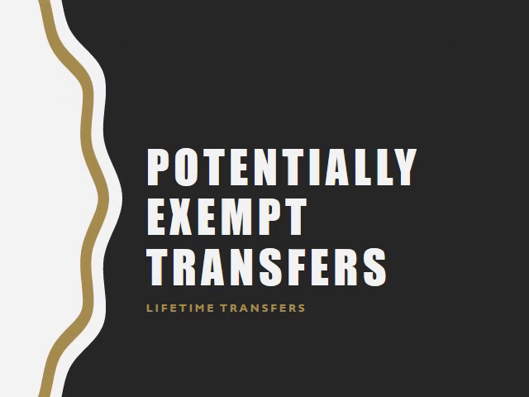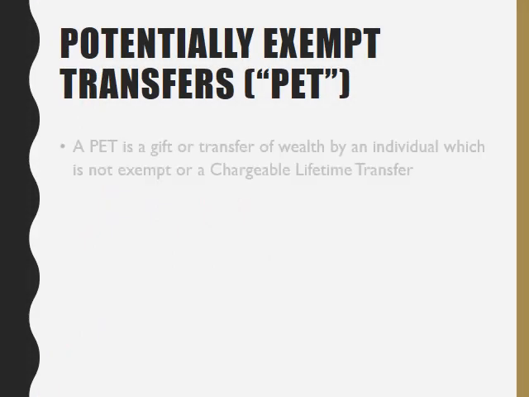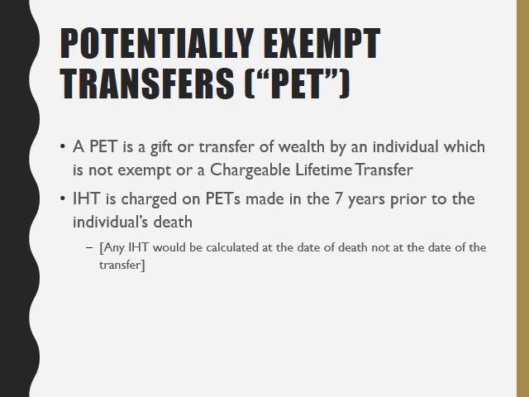Next, I want to talk about potentially exempt transfers. Now, a potentially exempt transfer is a transfer of wealth or a gift by an individual which is either not exempt under the various exemptions, nor is it a chargeable lifetime transfer. And inheritance tax is charged on these potentially exempt transfers if the individual dies within 7 years of making the gift. So no inheritance tax is charged on a potentially exempt transfer until the date of death.